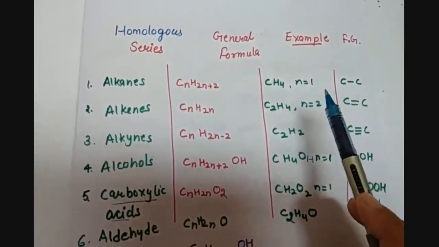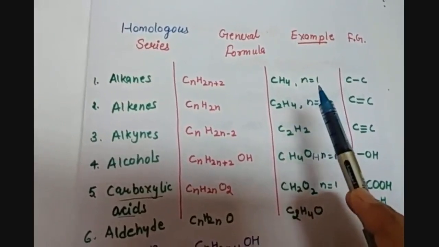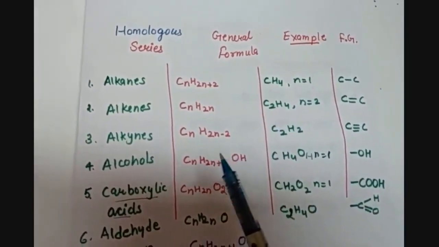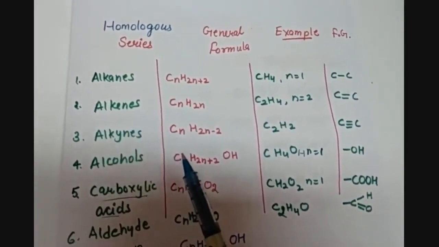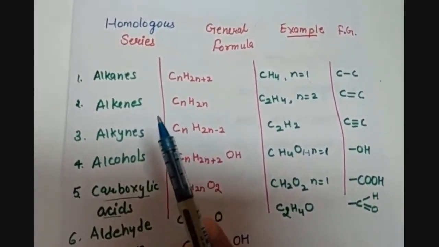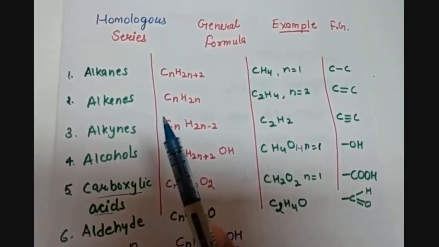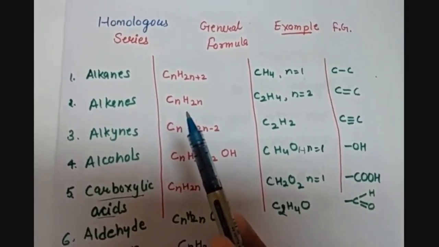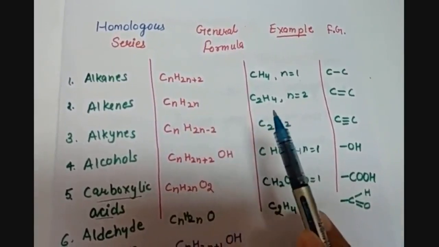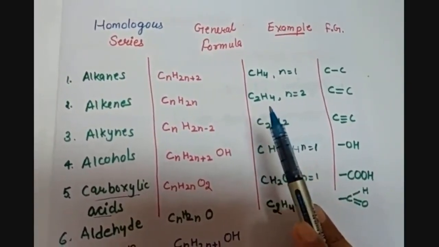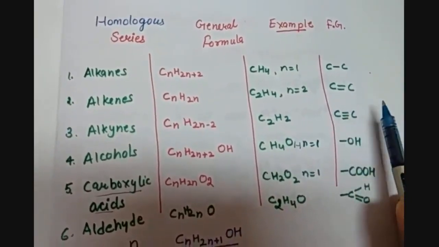If we put n equals 1, then CH4, that is methane, is one of the examples of this homologous series. Then we have the second type, that is alkenes. Alkenes, you remember, are unsaturated hydrocarbons in which we have double bonds between the carbon atoms, and the general formula for this homologous series is CnH2n. So the example can be, if n equals 2, C2H4. The functional group is C double bond C.